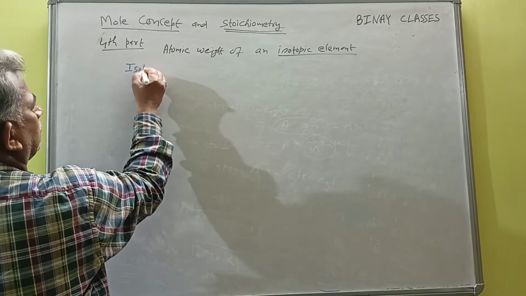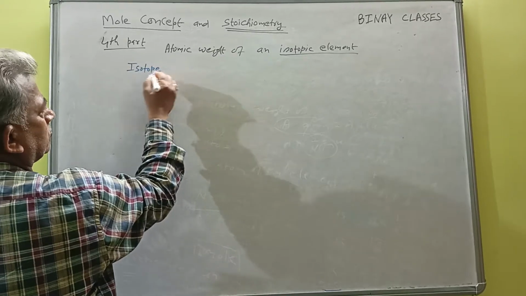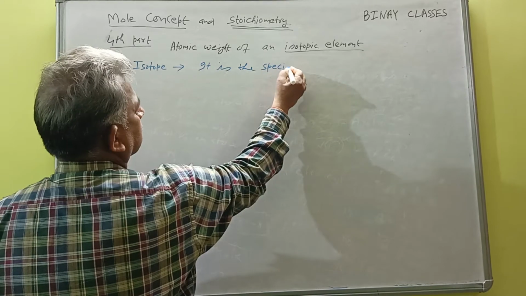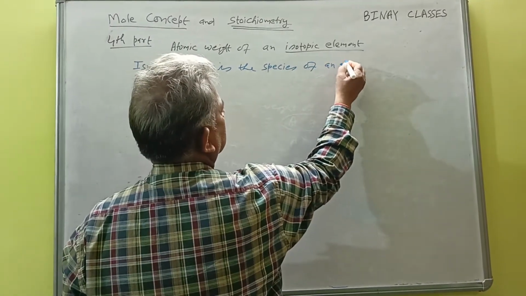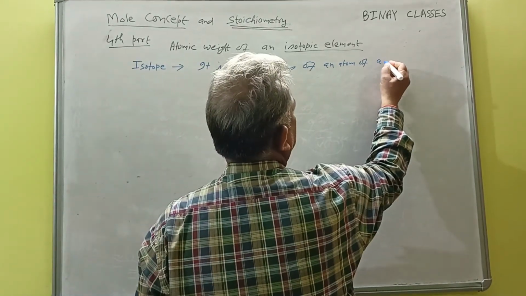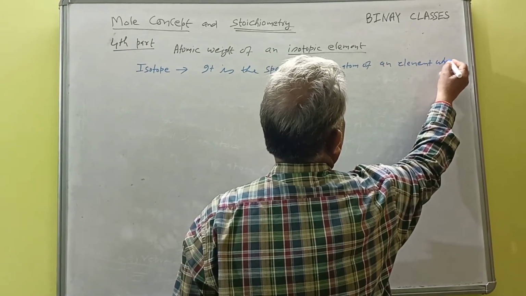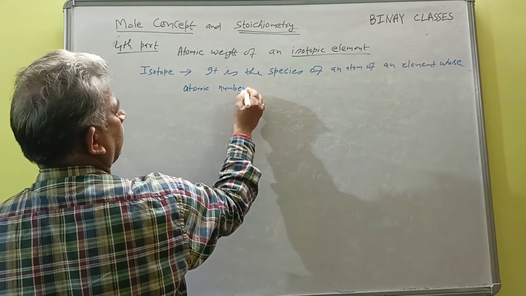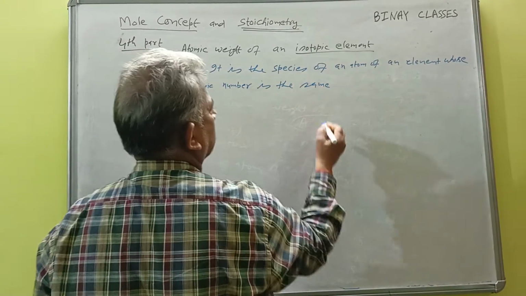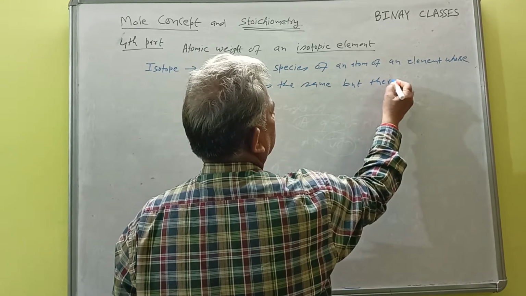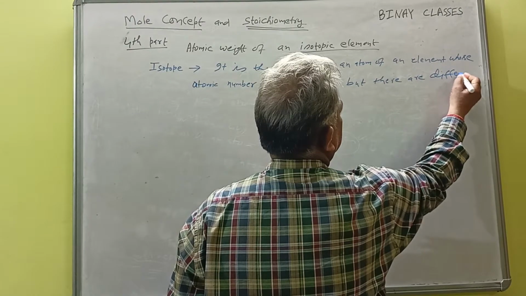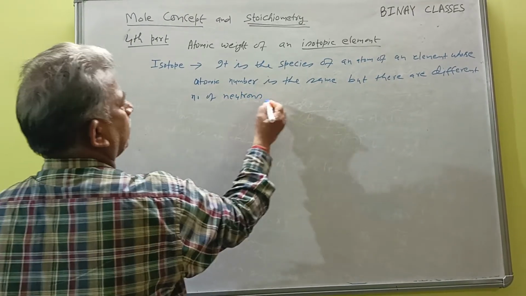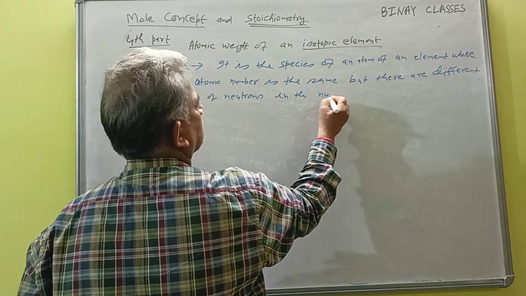Isotope: it is the species of an atom of an element whose atomic number is the same, but there are different numbers of neutrons in the nuclei.